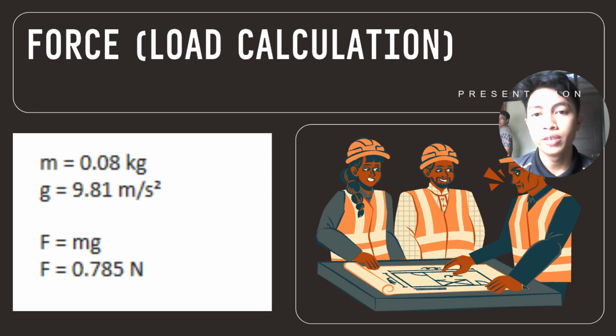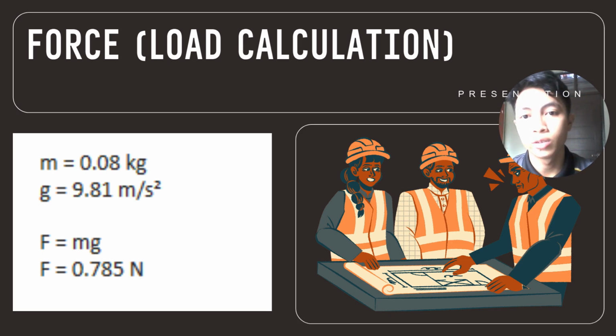Now we find the force load calculation. How do we find the force? The given data, the battery is 0.08 kilogram. Then we must multiply with gravity, 9.81 meter per second squared. Then we get the force.